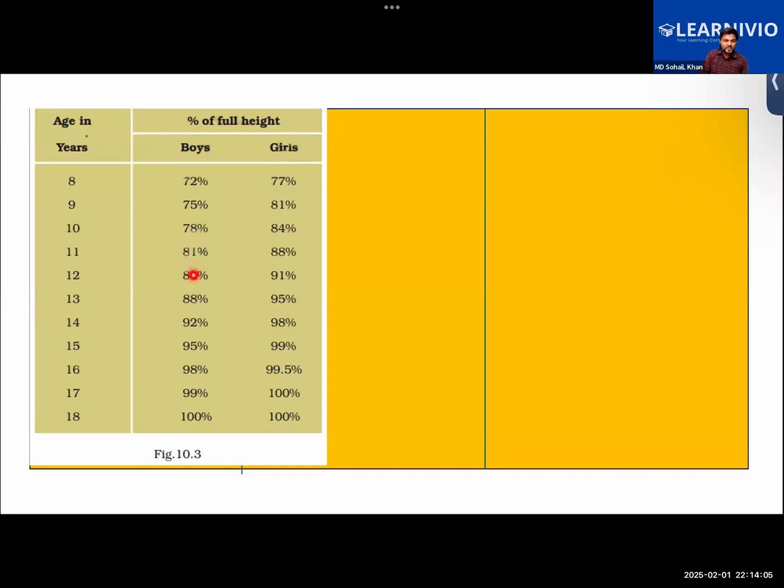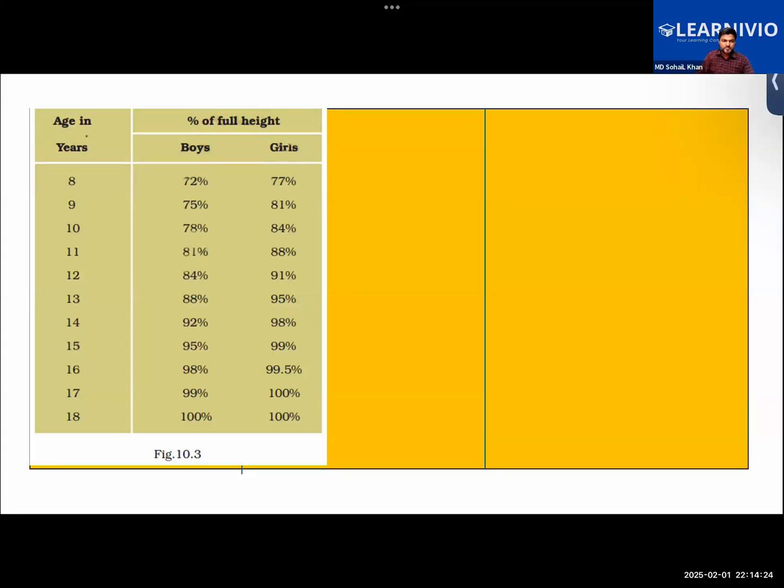So what will be the full height of that child? The expected full height. Like current height divided by the percentage of full height at this age. Okay, find it out then.